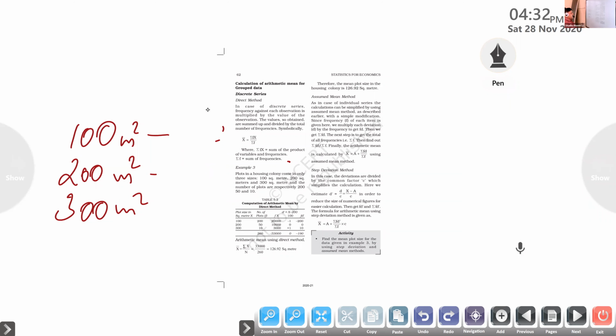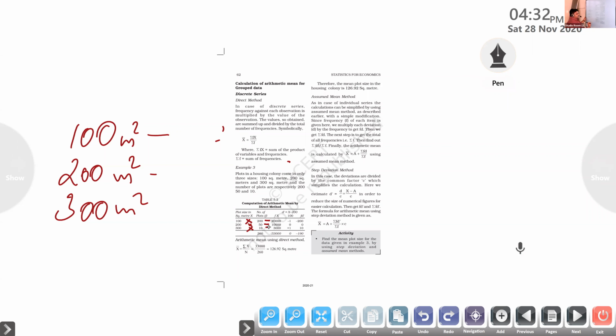Right? Okay, now we want to find out fx, f into x. 100 multiplied by 200, 200 multiplied by 50, 300 multiplied by 10. So we got here 20,000, 10,000, 3,000. Clear or not?